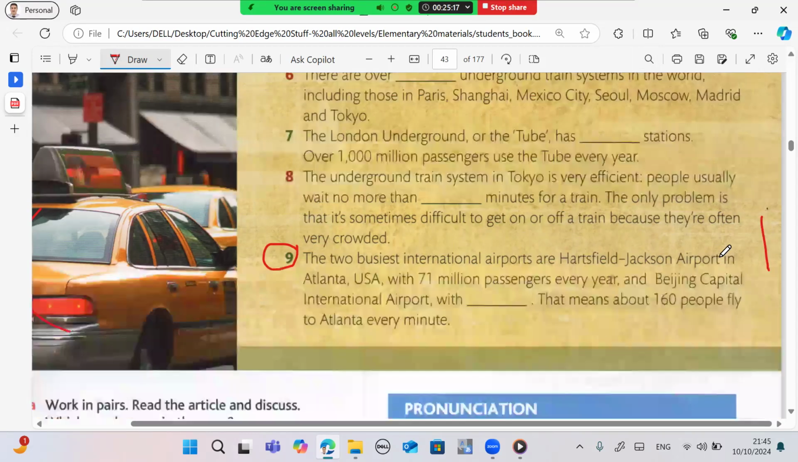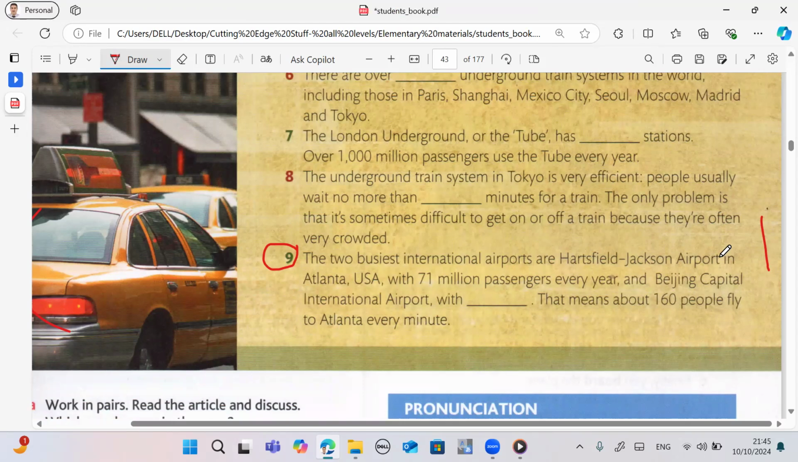9. The two busiest international airports are Hartsfield-Jackson Airport in Atlanta, USA, with 71 million passengers every year, and Beijing Capital International Airport with 60 million. That means about 160 people fly to Atlanta every minute.